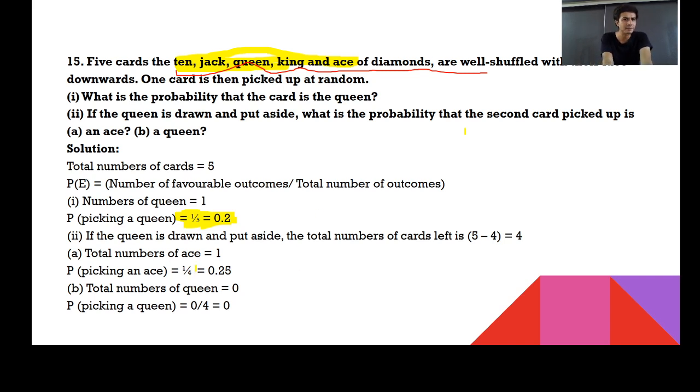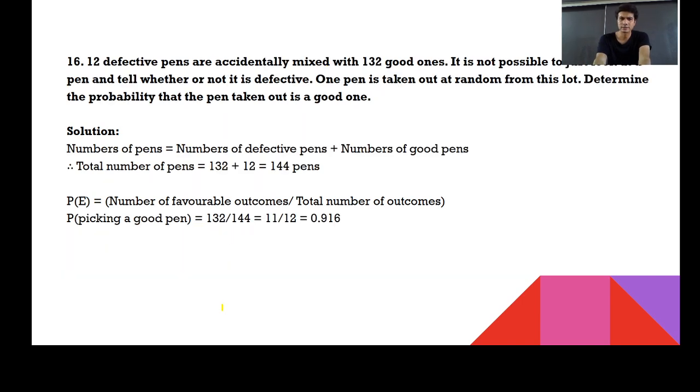See, 4 cards remain. Ace could be 1. So this probability could be 1 by 4, and this is 0.25. A queen. Now see, you have already kept queen outside. So that probability could be 0 by 4 itself, and 0 by 4 is 0 itself. So directly you can say that here the correct answer could be 0. Clear, guys? Let's move further.